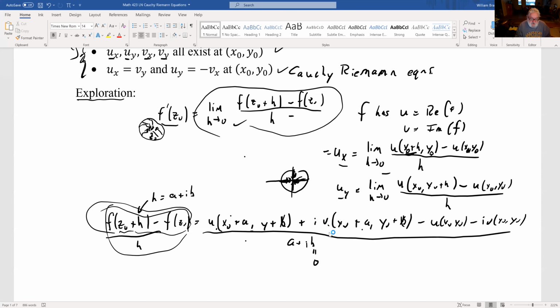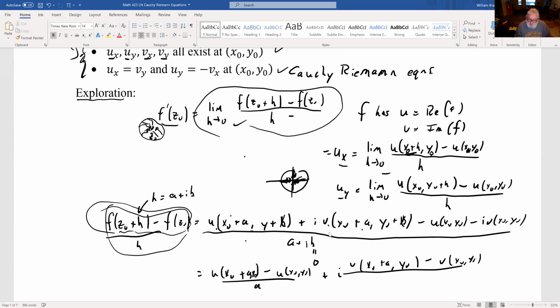But then what we know is that the limit, so this would be, if we take b equal to 0, this would be x0 plus a minus ux0 comma y0 over a plus I v x0 plus a, y0, there should be a y0 over here, minus v x0 y0 all over a, right?